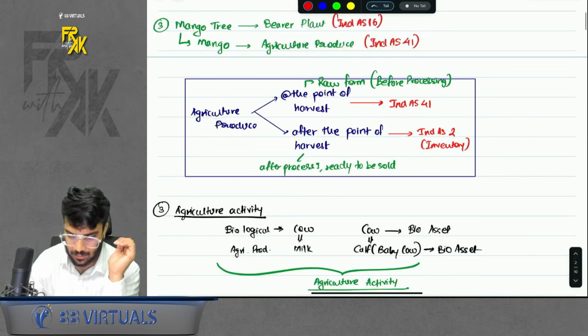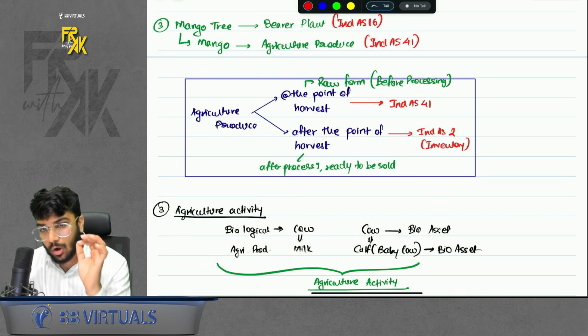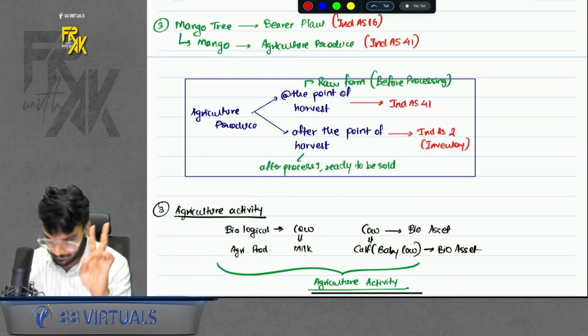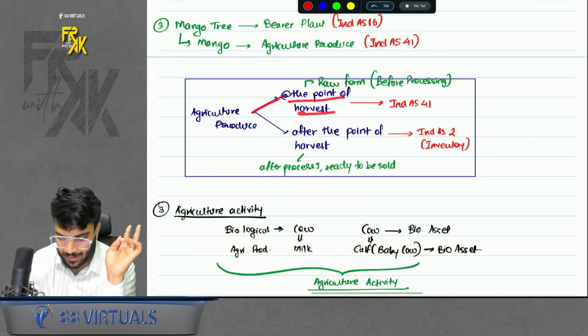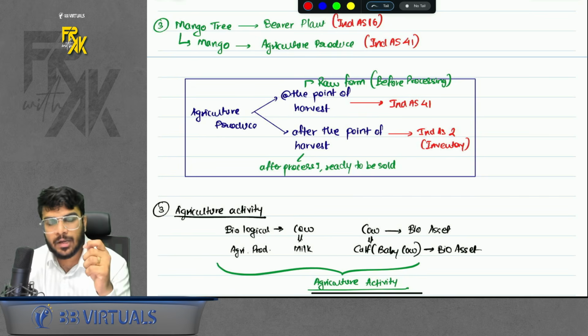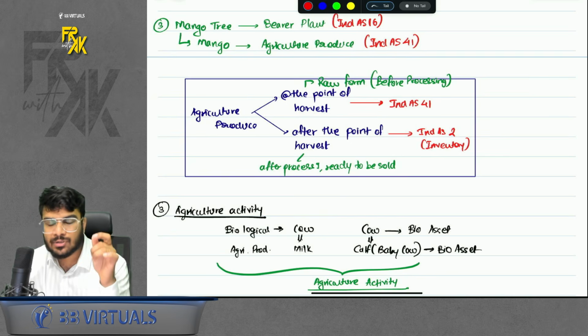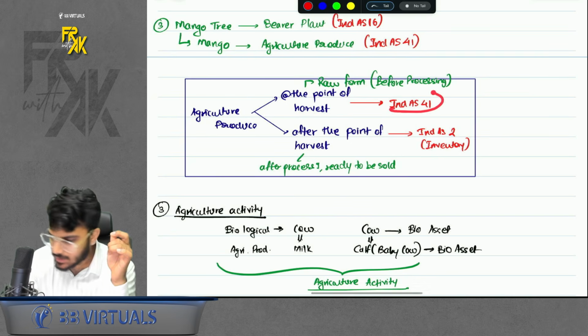Okay. Acha. Next point. In case of agriculture produce, all the agriculture produce has 2 stages. One at the point of harvest and then after the point of harvest. At the point of harvest means, for example, you remove milk from the cow, right? So that milk currently is in the raw format. That is known as at the point of harvest, covered under Ind AS 41.